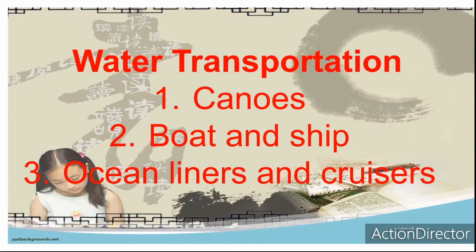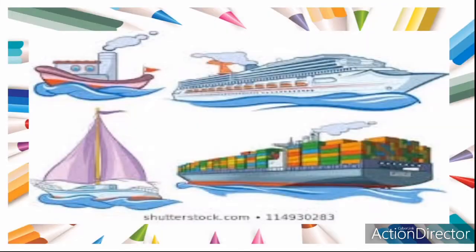Now, canoes travel on rivers and lake. Boats and ship travel on sea, while ocean liner and cruisers travel on ocean. This is an example of water transportation: ship, boat, canoe, etc.